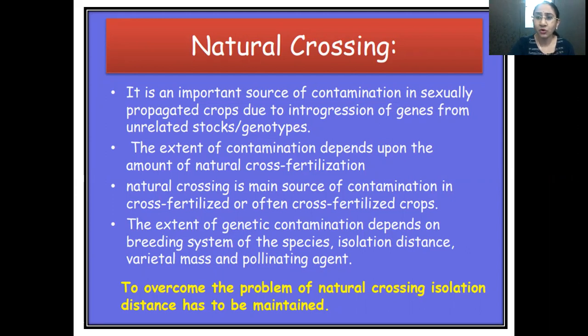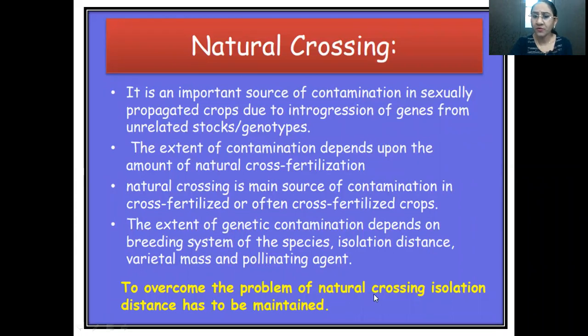It also depends upon the isolation distance. You must be knowing that when we go for seed production or seed multiplication, there are certain set parameters for isolation distance, like 20 meters, which you have to maintain from one row to the next row. There are set criteria for each crop, and if they are not followed, that may lead to natural crossing.